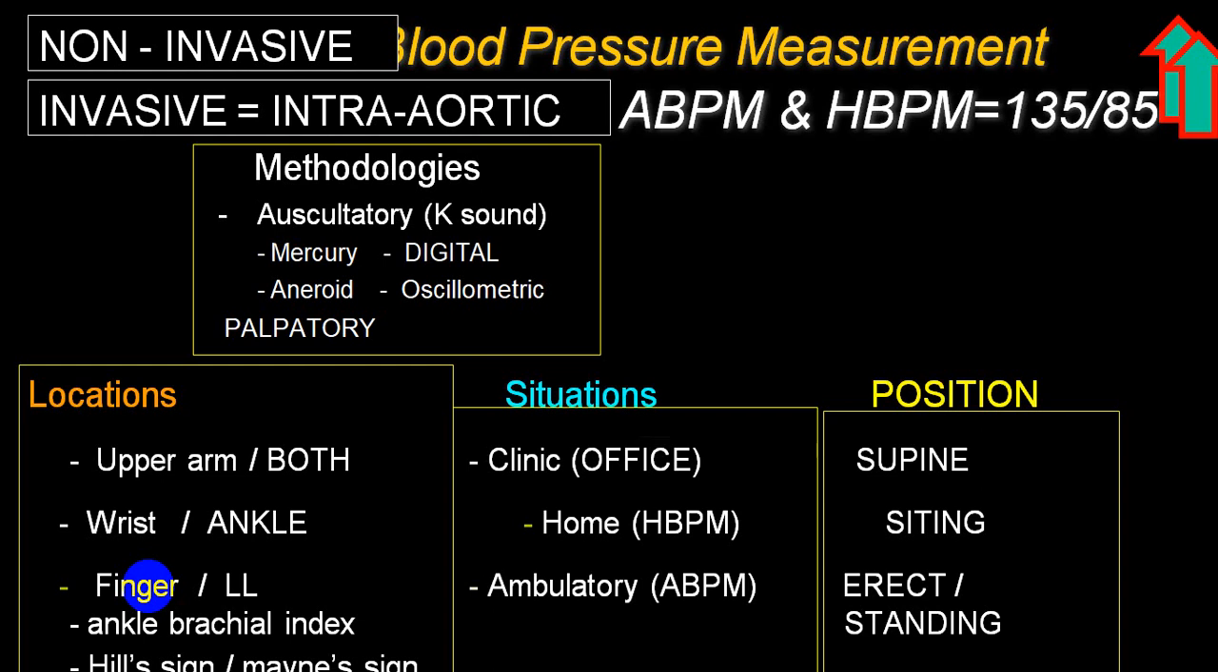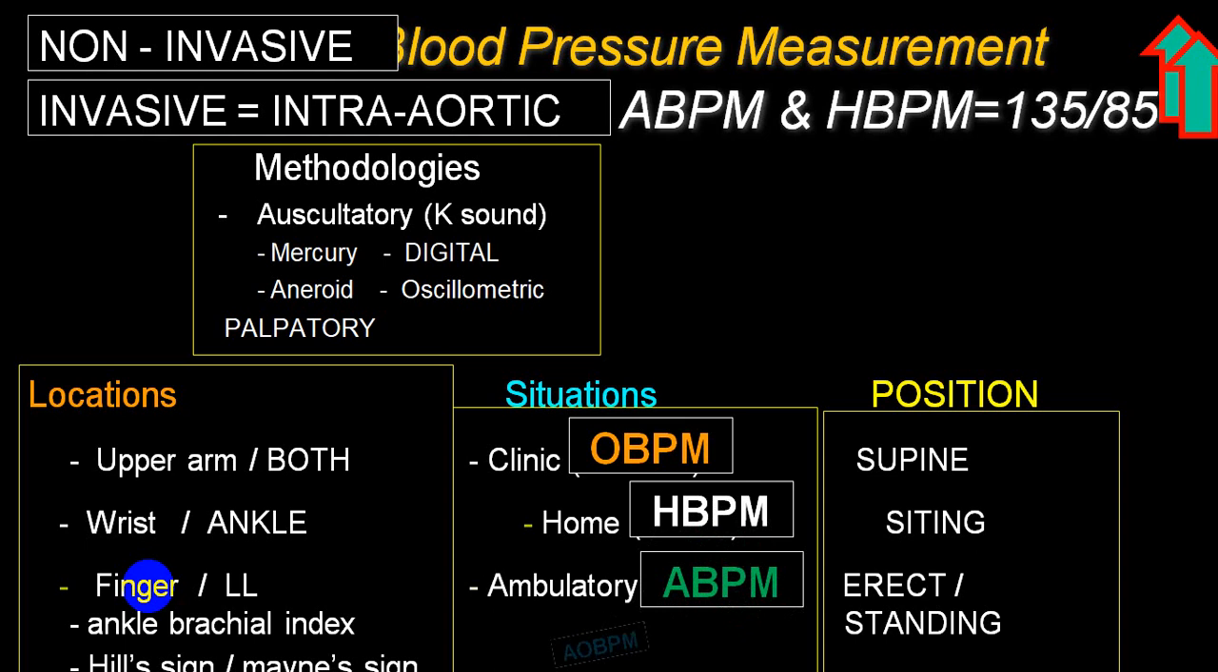So, when you measure the blood pressure in a clinic or in the office, we call it office blood pressure monitoring. When you measure at home, we also call it home blood pressure monitoring, or self blood pressure monitoring, where the person is measuring themselves. And when you measure ambulatory blood pressure, it is called ABPM. And when you compare the two, ambulatory and office blood pressure monitoring, it is called AOBPM, ambulatory office blood pressure monitoring.